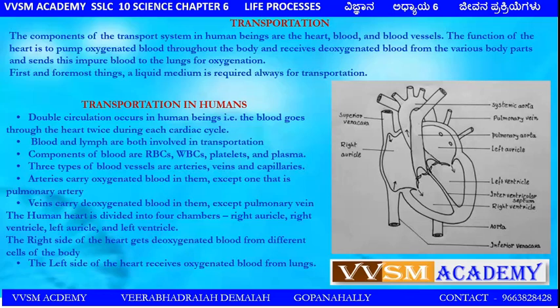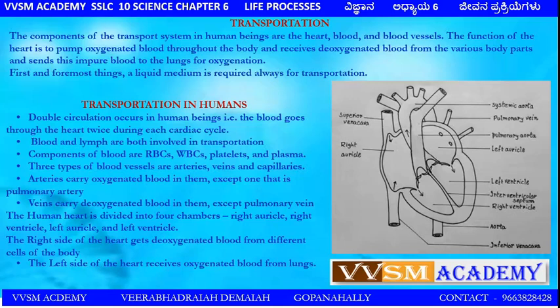Blood and lymph are both involved in transportation. Blood consists of red blood cells, white blood cells, platelets and plasma. The three types of blood vessels are arteries, veins and capillaries. Arteries carry oxygenated blood, except the pulmonary artery, and veins carry deoxygenated blood, except the pulmonary vein. The human heart is divided into four chambers: right auricle, right ventricle, left auricle and left ventricle.